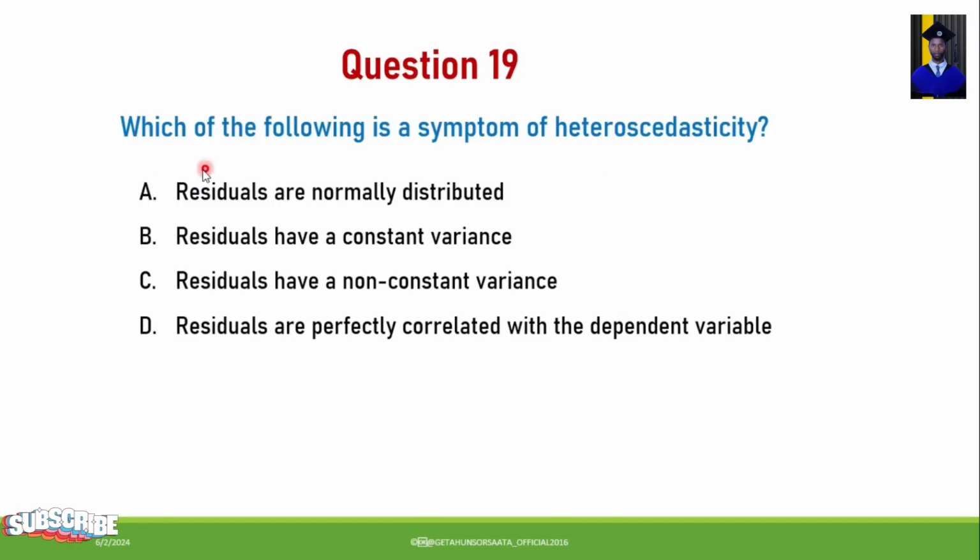Question number 19. Which of the following is a symptom of heteroscedasticity? A. Residuals are normally distributed. B. Residuals have a constant variance. C. Residuals have a non-constant variance. D. Residuals are perfectly correlated with the dependent variable. So from this, the symptom of heteroscedasticity is that the residuals have a non-constant variance.